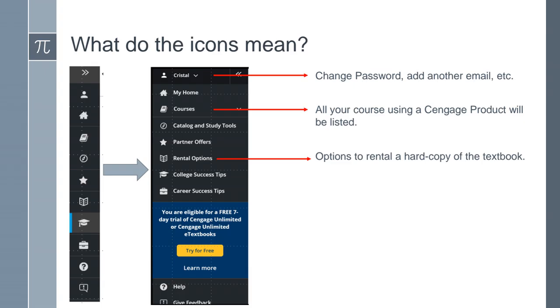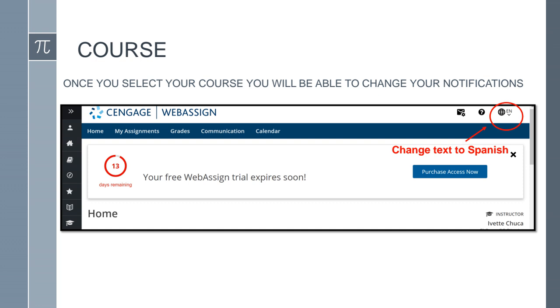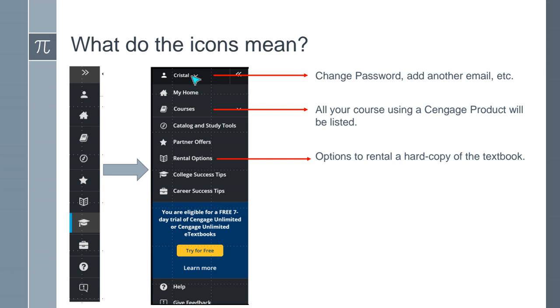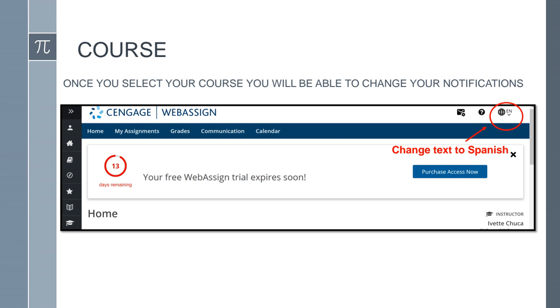So once you're in this page, you're going to click on Courses, and it's going to take you to your course. Under these options, you'll find other things that you can look at. If you are someone that would rather have a paper copy of the textbook, there are some rental options available. And so you can click here to learn more about that. And under courses, you should be able to see all your courses there that are using Cengage. Let me go back really quick. If you click on your name, you'll be able to change your password, or you can also add another email.